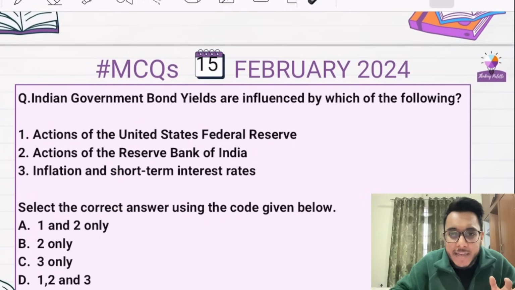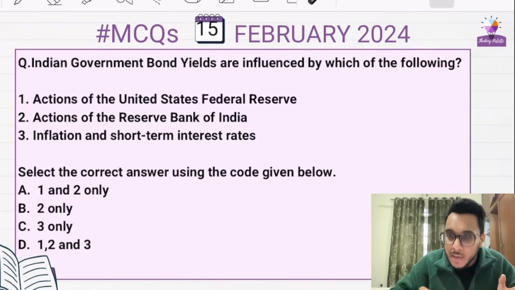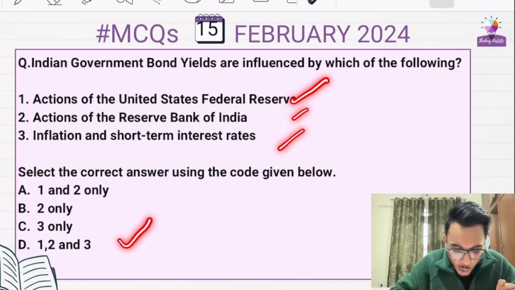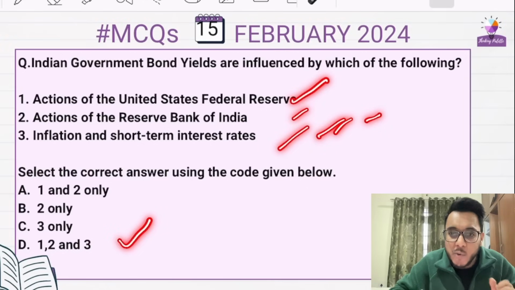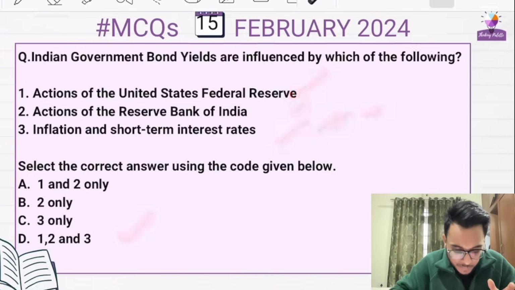Moving on, let's take the answers for the day before yesterday's questions. Indian government bond yields are influenced by which of the following? The answer is D, 1, 2 and 3. All these things are going to influence the bond price, and if the bond price is influenced, the bond yield will be influenced. We have already discussed it.